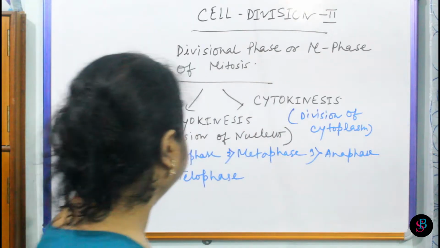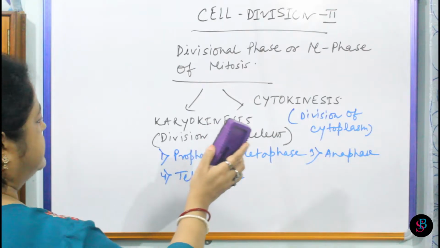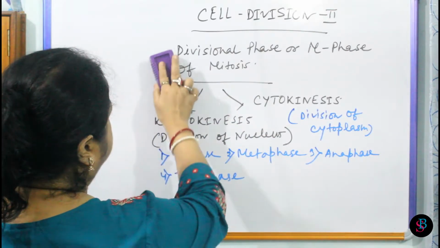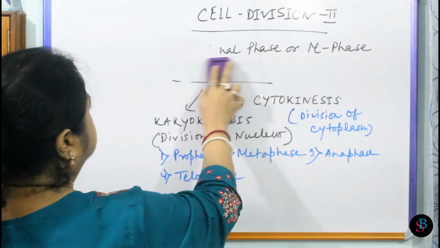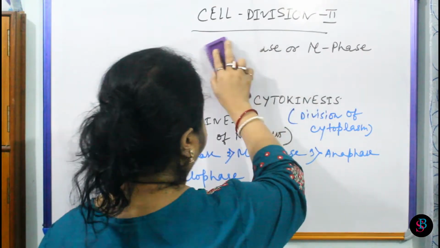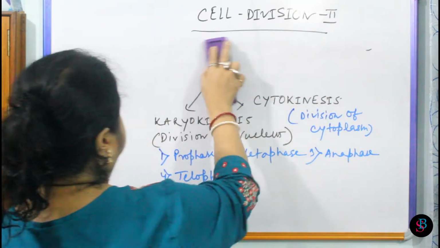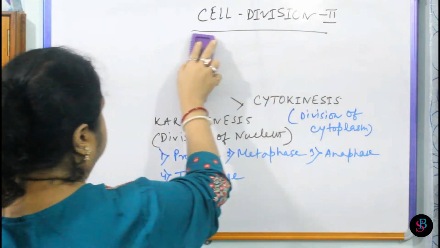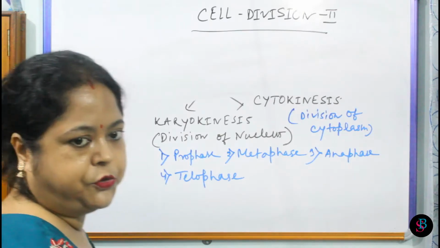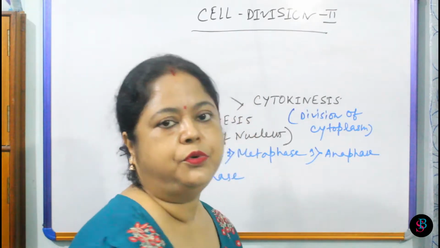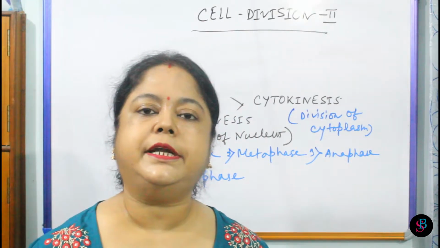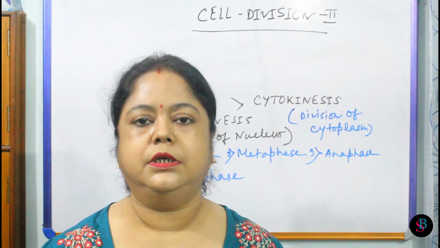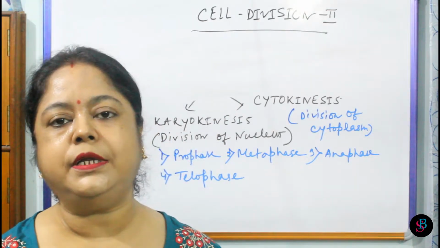Okay, so first I am discussing the karyokinesis, the subphases of karyokinesis, that is prophase 1. In interphase you have studied, as you have followed my last video, there I told you that the nucleus remains in a lumped condition, like a woolen tuft.